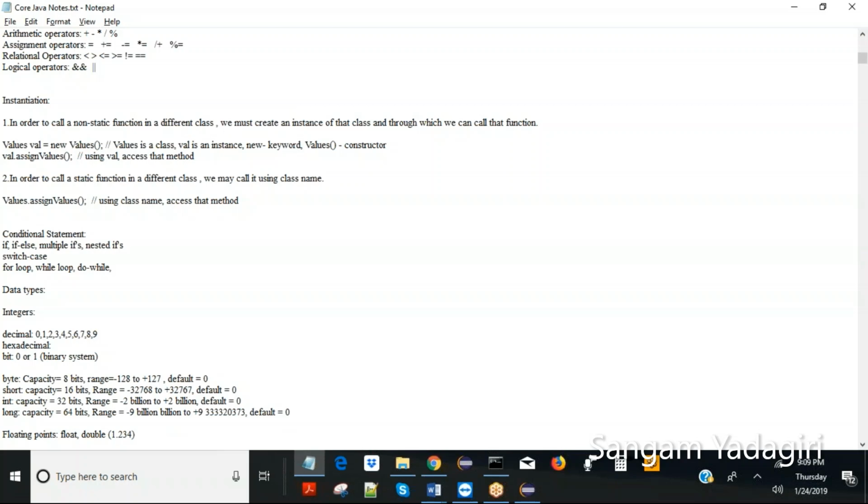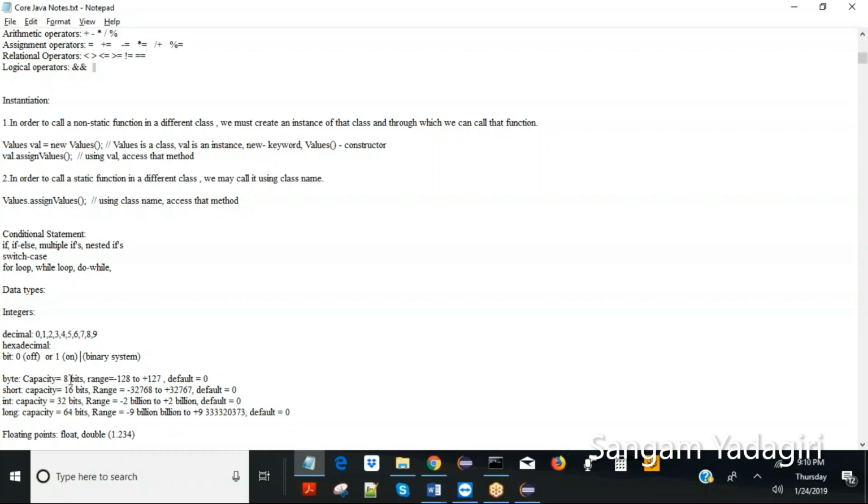0 means off, 1 means on, right? Just like a switch on and off. That's how it is. If you take any electronic chip, that's how it is. Now a bit is 0 or 1, and what is a byte? A byte is a combination of 8 bits.